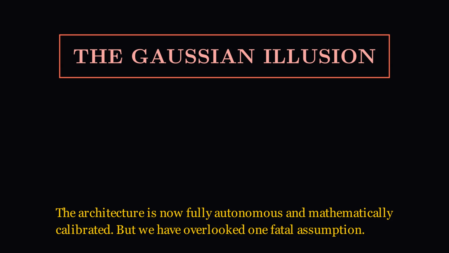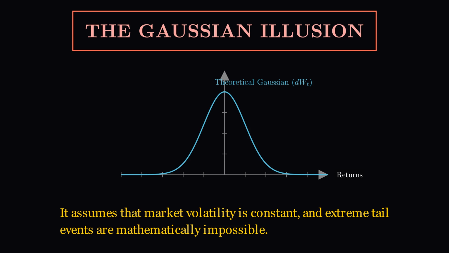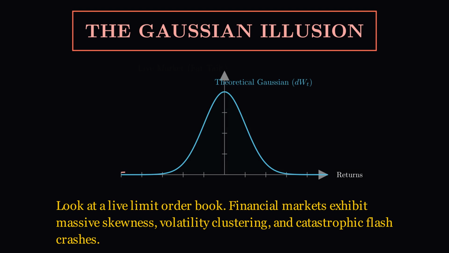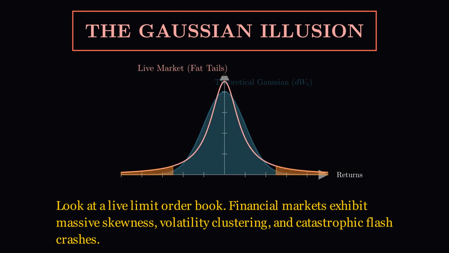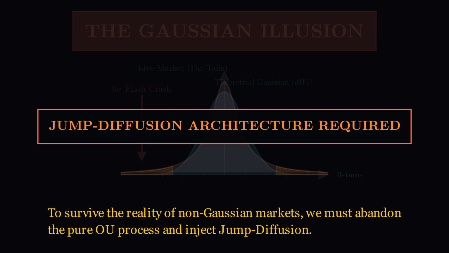But we have overlooked one fatal assumption. The entire Ornstein-Uhlenbeck framework is built on top of standard Brownian motion, which strictly assumes a Gaussian distribution. It assumes that market volatility is constant, and extreme tail events are mathematically impossible. Look at a live limit order book. Financial markets exhibit massive skewness, volatility clustering, and catastrophic flash crashes. If a Six Sigma fat tail event strikes, the OU model will fail to predict the jump, and your fund will be liquidated. To survive the reality of non-Gaussian markets, we must abandon the pure OU process and inject Jump-Diffusion.